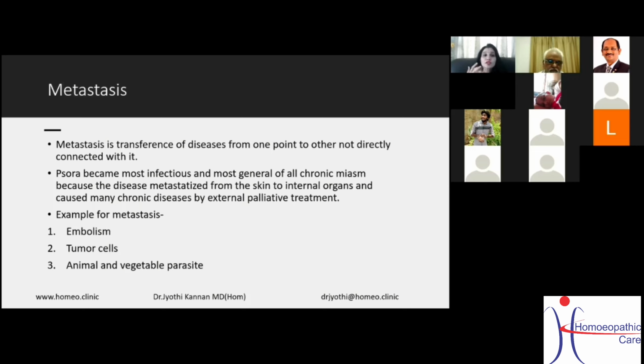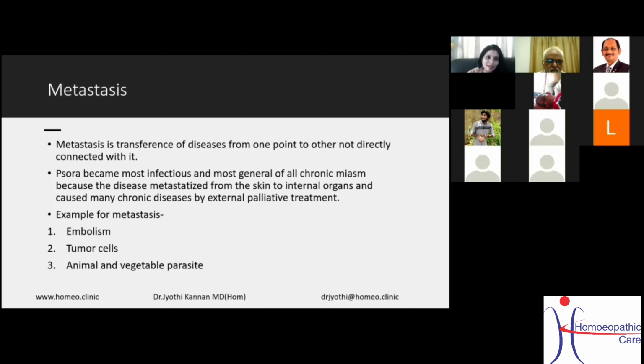Stuart Close has given three examples for metastasis. One is embolism, which is like a vascular clot that moves freely and lodges somewhere else and creates a disease there. Then he told about tumor cells from carcinoma and sarcoma, which spread either through the lymphatics or by growing into another vessel.